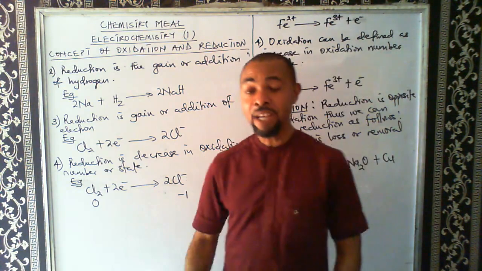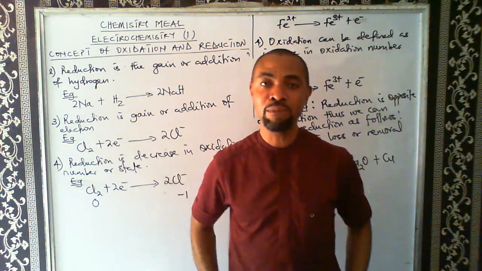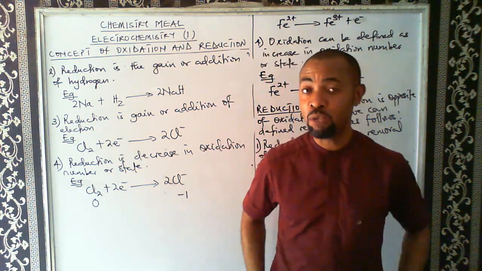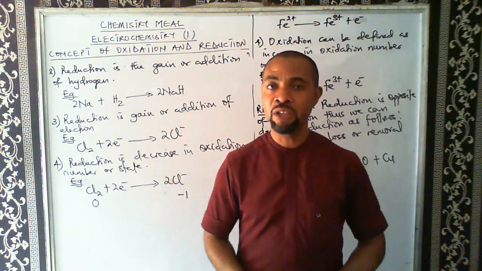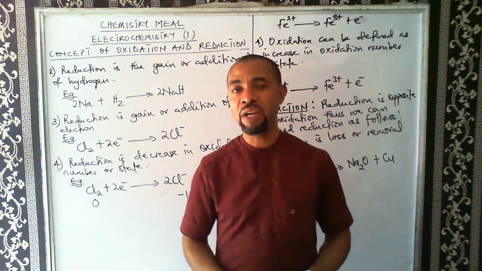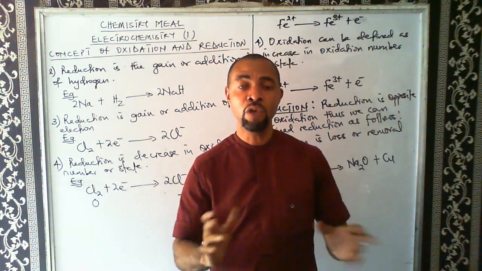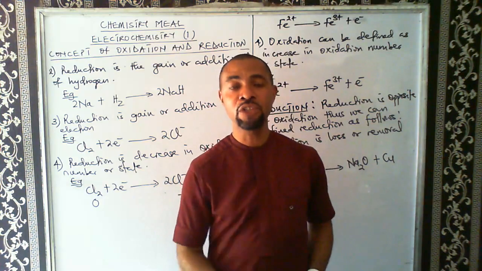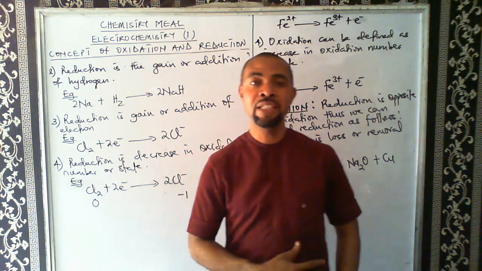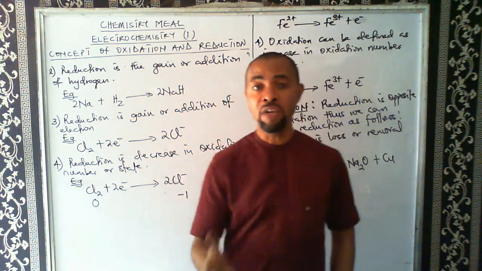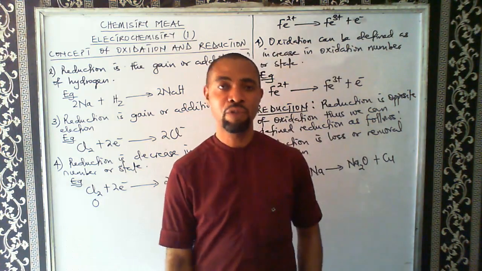So in our next class, we are going to look at the concept of oxidation number. Yes, that's what we are going to look at. And we'll look at the rules that guide oxidation number. Those rules are very important, because for us to carry out calculations on oxidation number, we need to know the basic rules guiding oxidation number of elements and also that of radicals.